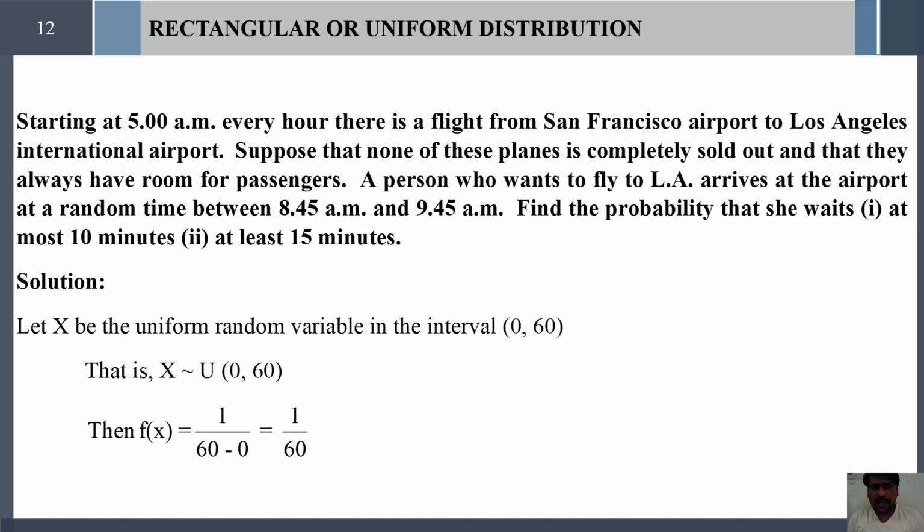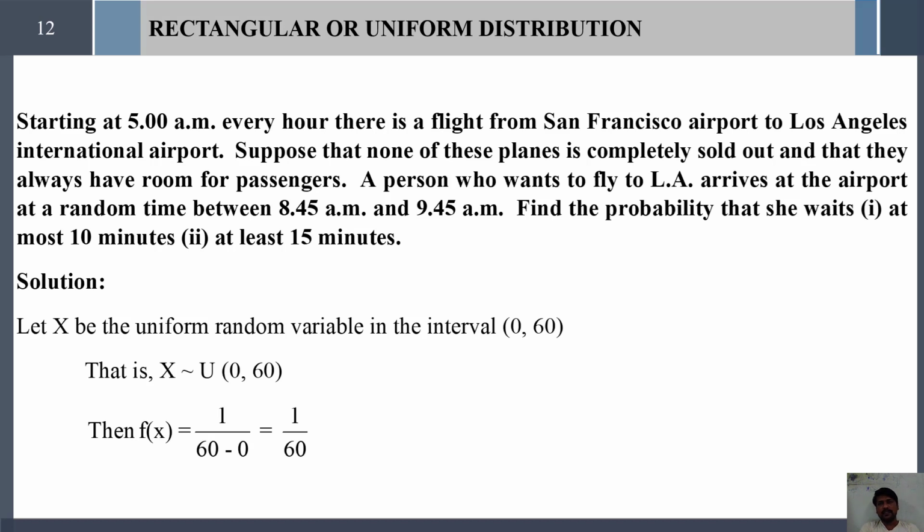Flights fly every hour, so that every hour is nothing but uniform timing. Therefore, that hour can be converted to minutes, that is 60 minutes. Therefore, the given interval is 0 to 60 minutes.